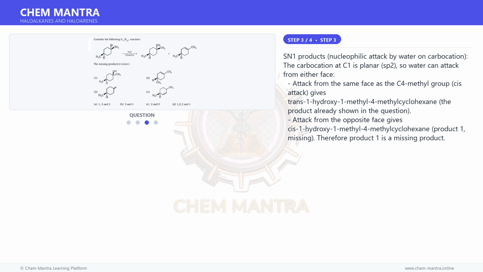SN1 products: nucleophilic attack by water on the carbocation. The carbocation at C1 is planar, sp2, so water can attack from either face. Attack from the same face as the C4 methyl group, cis attack, gives trans-1-hydroxy-1-methyl-4-methylcyclohexane, the product already shown in the question. Attack from the opposite face gives cis-1-hydroxy-1-methyl-4-methylcyclohexane, product 1, missing. Therefore product 1 is a missing product.